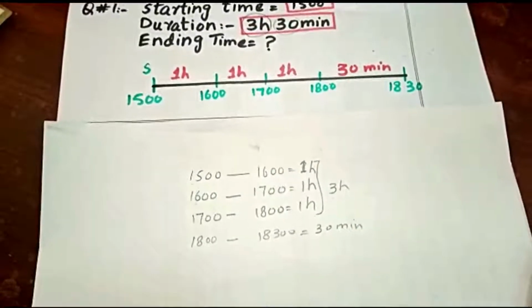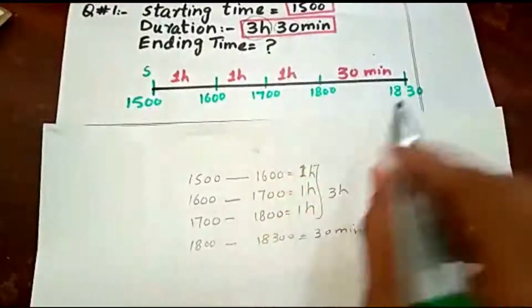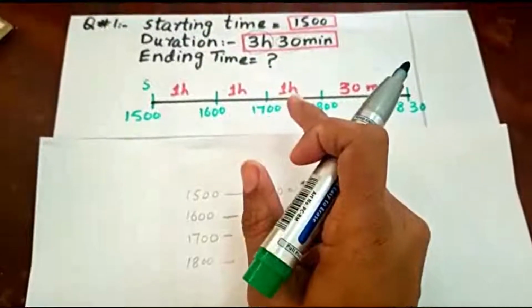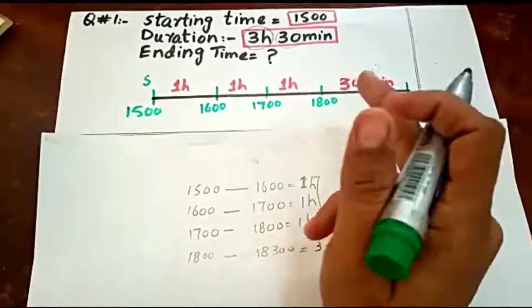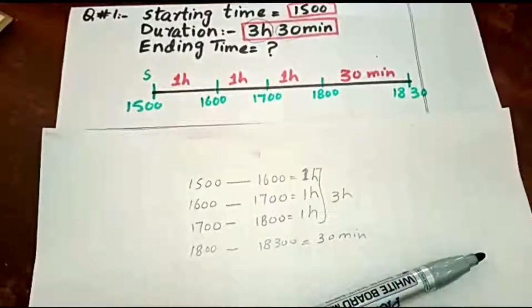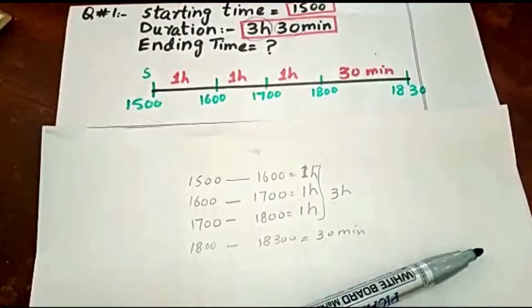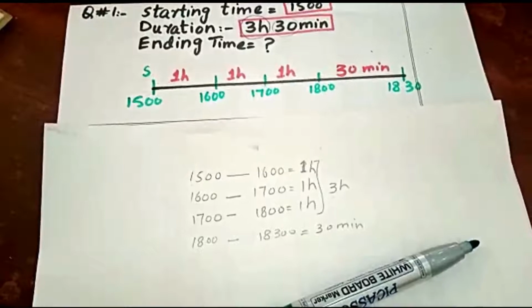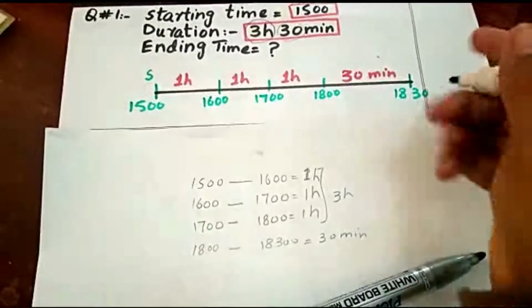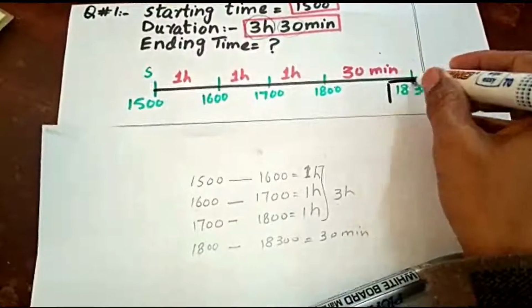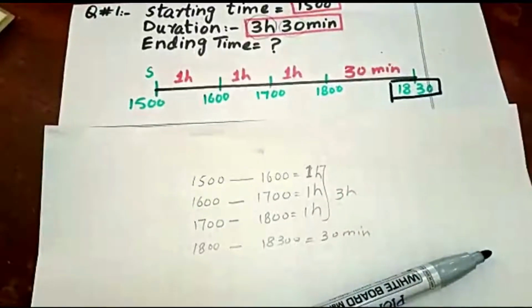Okay, it is the method to find duration or final time or ending time. And now here we have our final answer, which is 1830 hours.